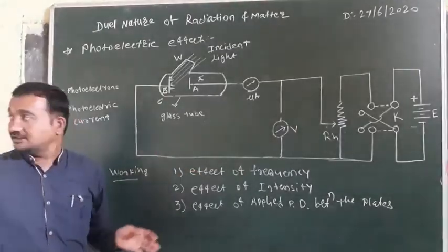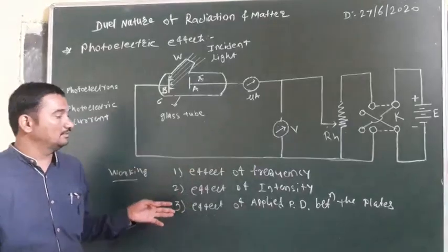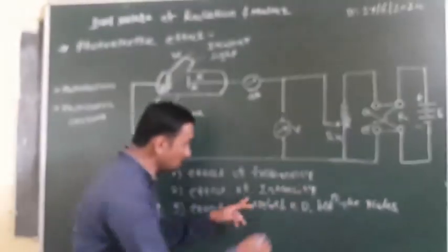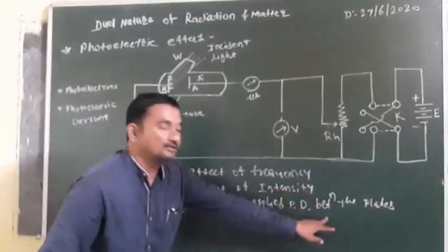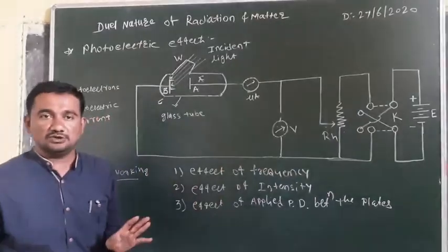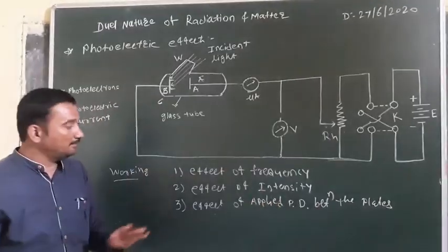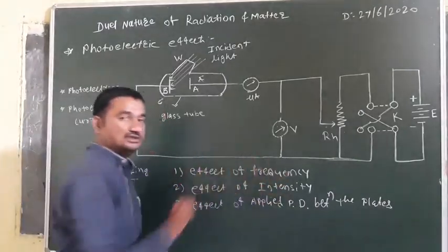While studying all these three effects, we have to carry out the experiment in different manners. While studying the effect of frequency, we have to keep intensity and applied potential difference constant, and only vary the frequency.